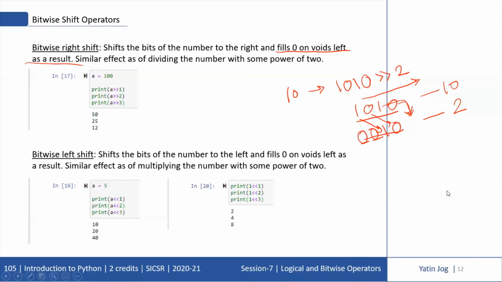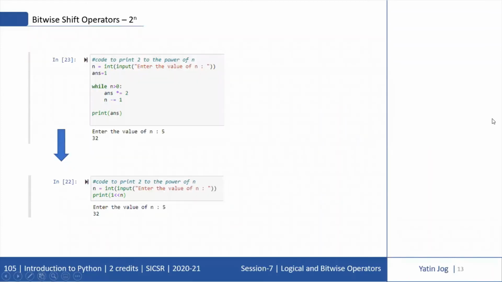And we'll discuss this example in more detail on the next slide. But this is how the bitwise operators are used. The bitwise shift operators are right shift and left shift. Right shift generally gives the result of dividing the number, and left shift gives the result of multiplying the number by a power of 2. So this is what we have discussed, that we can calculate 2 raised to n using a left shift operator.